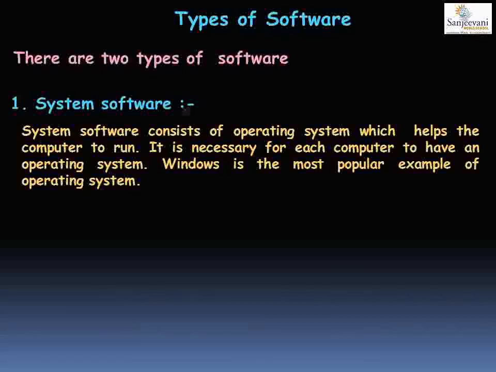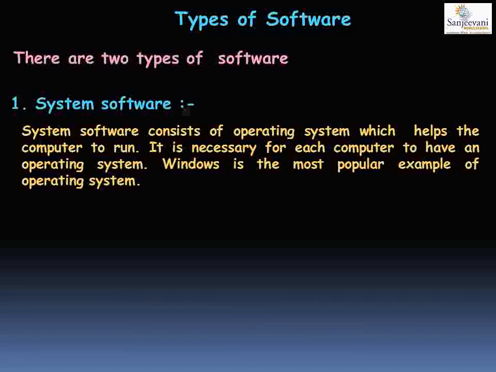It is necessary for each computer to have an operating system. For example, Windows is the most popular example of an operating system. You also have Linux, you have iOS, okay? In Apple computers, in the Mac, you have iOS, right?